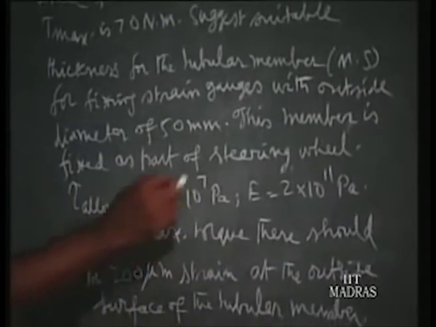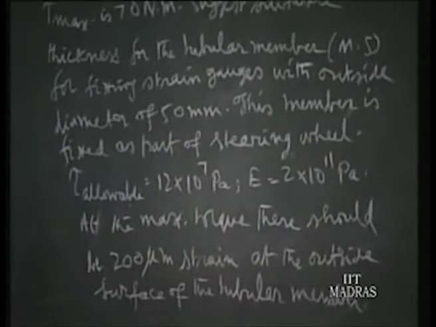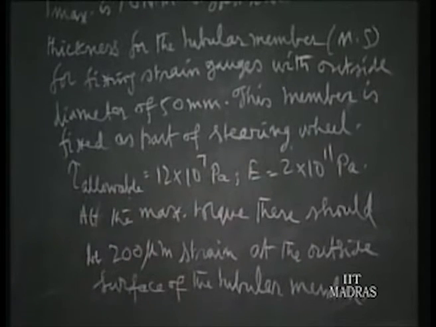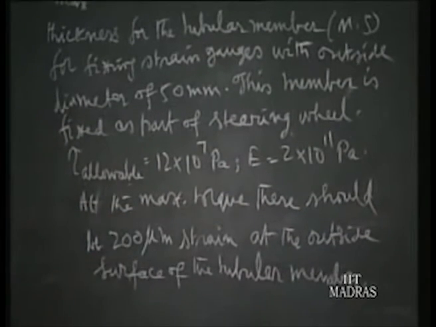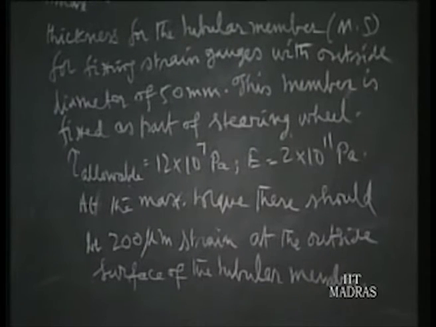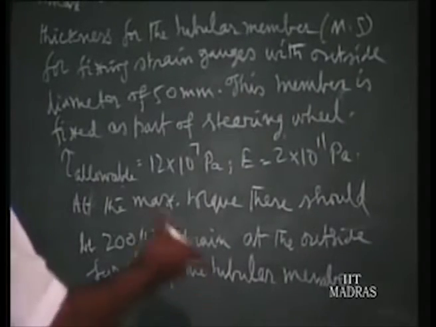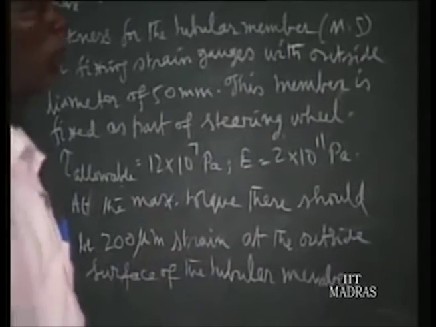So it is part of the steering wheel, and tau allowable, that is the maximum shear stress in this mild steel, is 12 into 10 to the power 7 Pascal, and Young's modulus of steel is 2 into 10 to the power 11 Pascal. At the maximum torque there should be 200 microstrain, because the strain gauges we paste measure principal stress, tension as well as compression, and that strain should be around 200 micro, which we normally adopt for instrumentation. We did the same for force measurement also, in the workload problems.